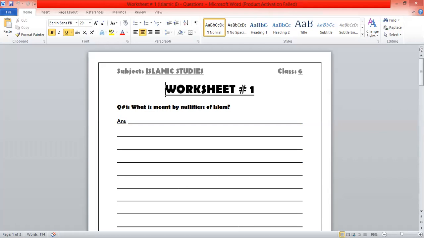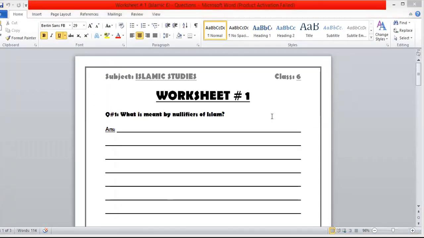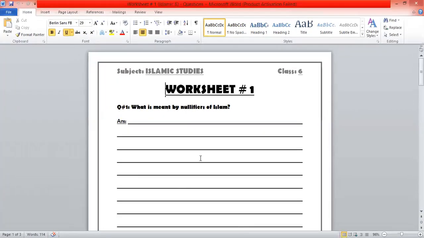But what do you think? What does nullify mean? It's very easy. Can you explain this point? Ryan: So nullifiers means rejecting something. So nullifiers of Islam means things that reject Islam. Okay, that's good. That's a proper explanation. Anyone else want to share something on it?